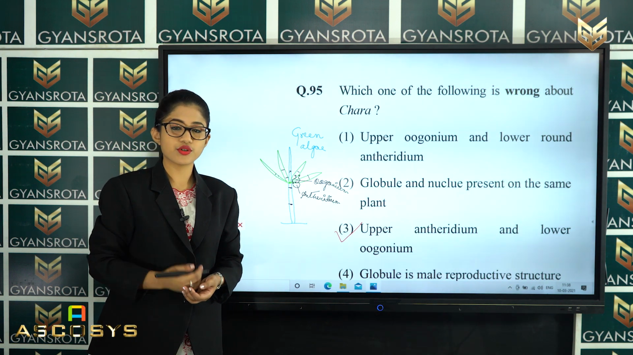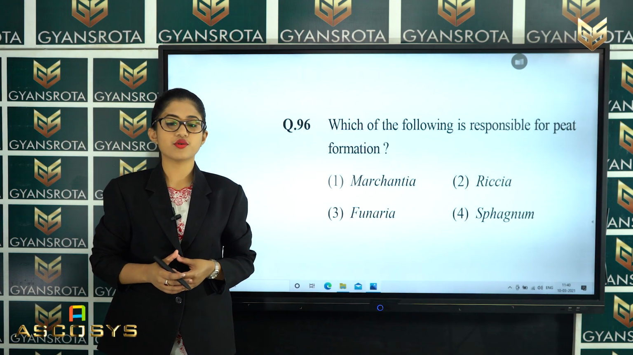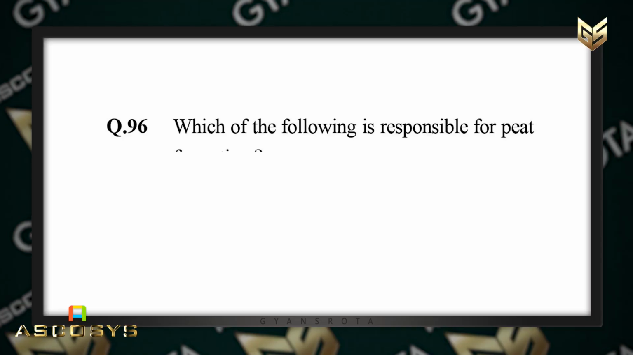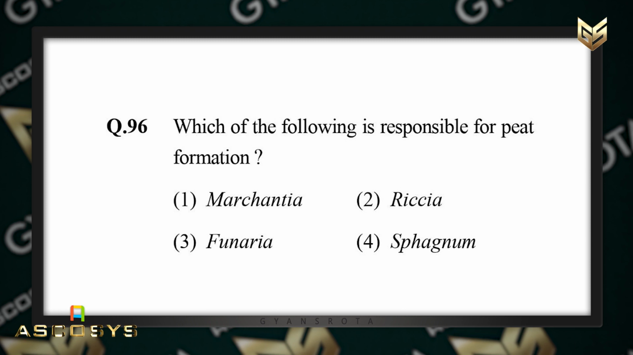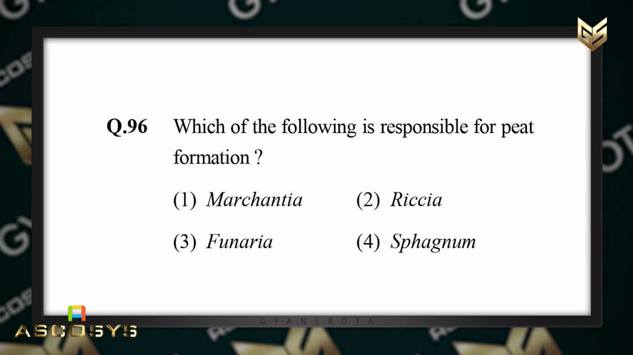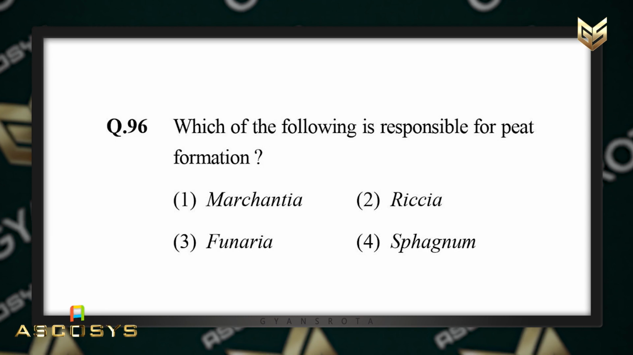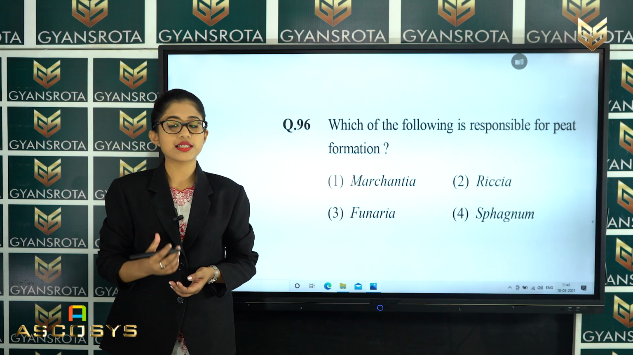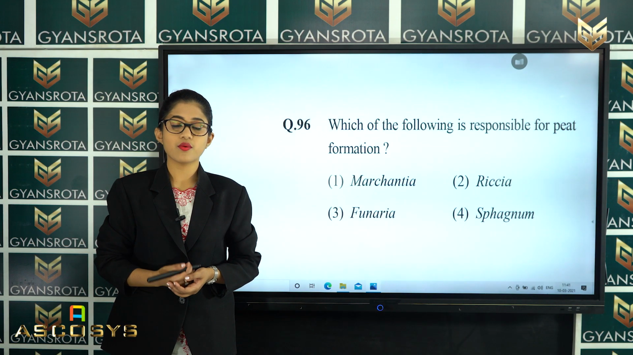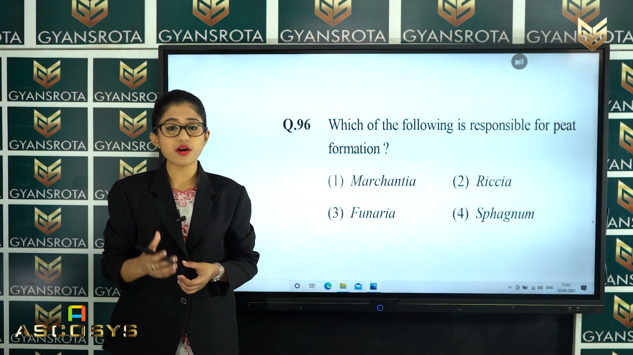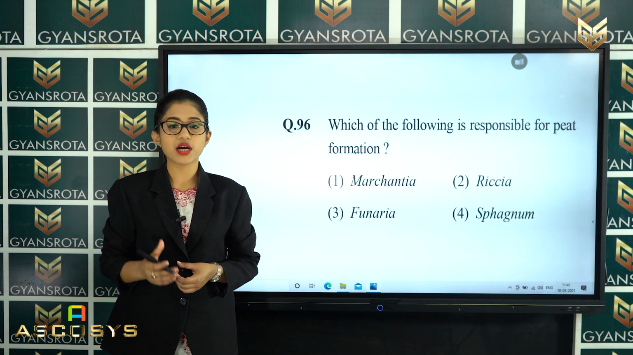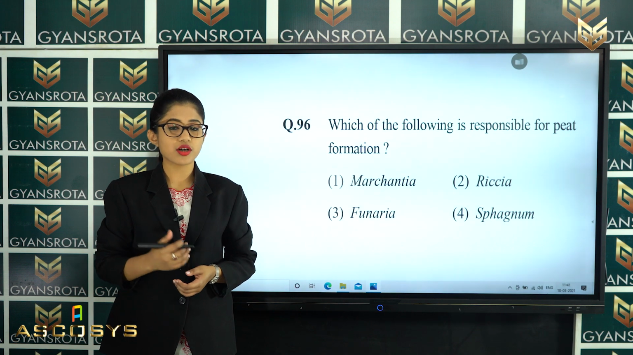Now let's see the next question, question number 96. Which of the following is responsible for peat formation? Marchantia, Riccia, Funaria or Sphagnum? This is a very easy question, and we have talked about this while discussing the economic importance of bryophytes from the chapter Plant Kingdom.